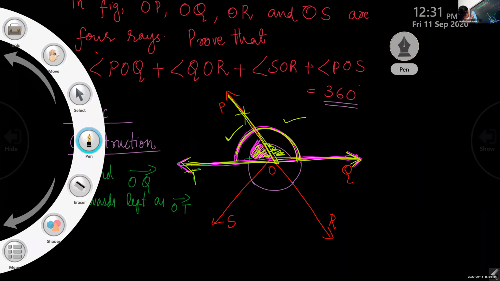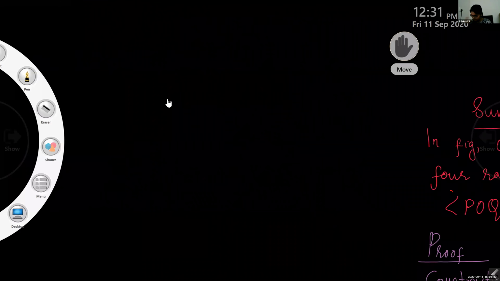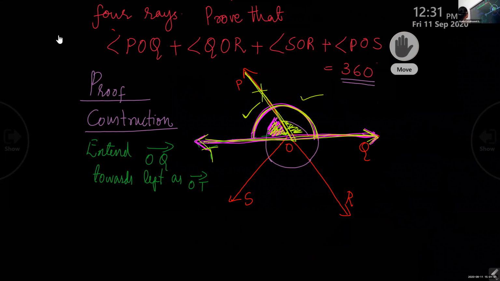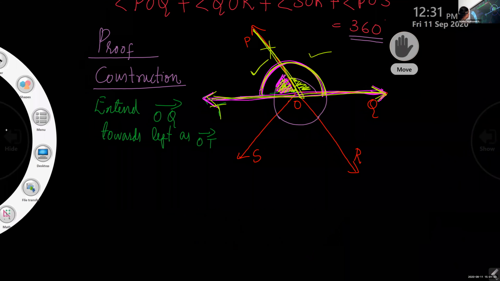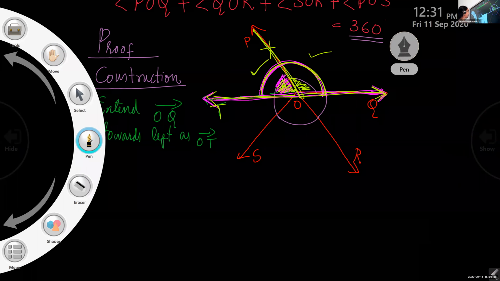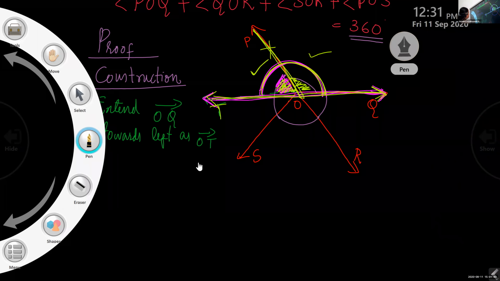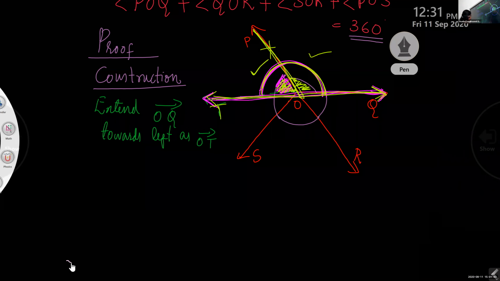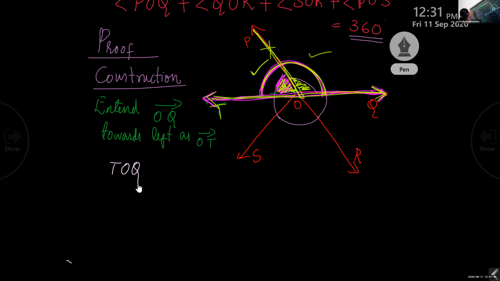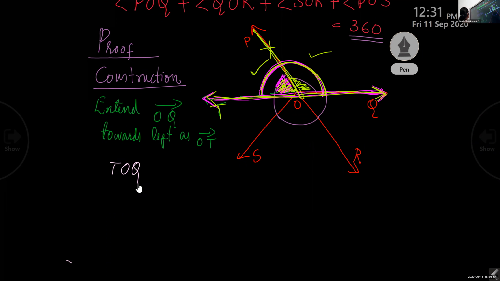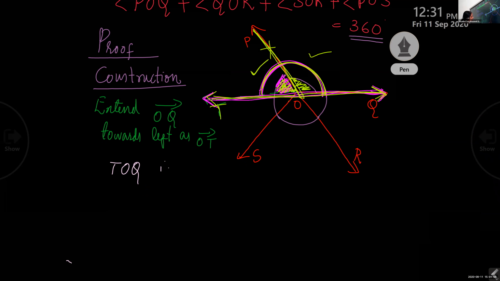Now you can write. Okay, children, those two angles. When we have drawn that ray, you got that as a line. So TOQ is a line.